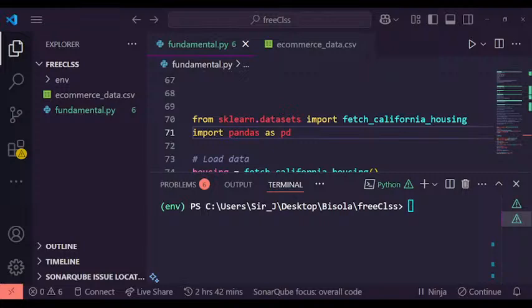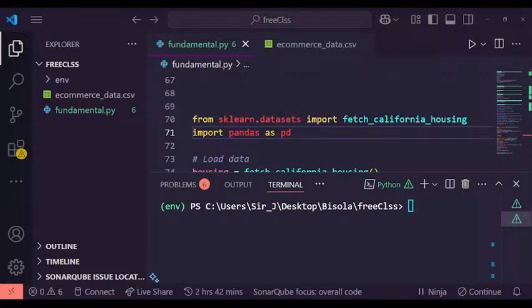But using machine learning, you don't need to write any code. That's what we are saying. So machine learning is a branch of artificial intelligence that allows computers to learn from data without being explicitly programmed to do anything.